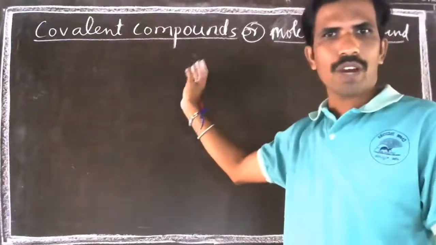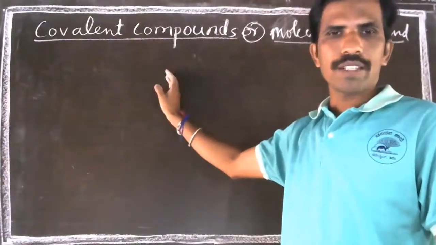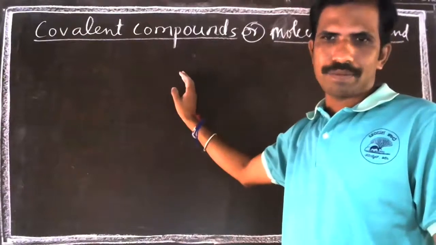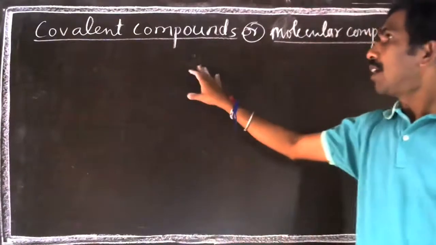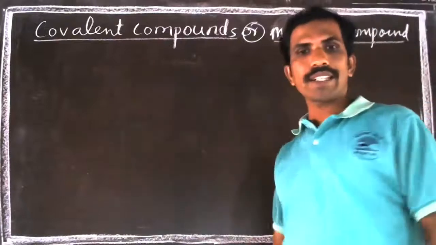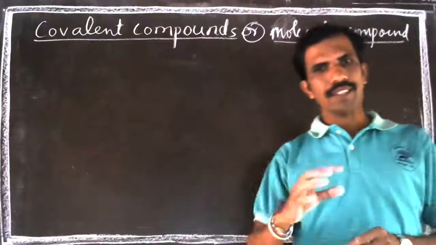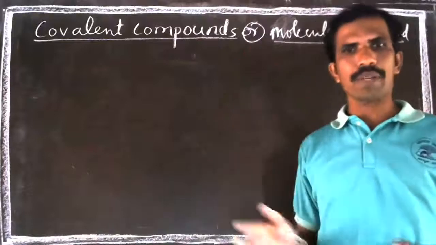Covalent bond is a bond formed between two elements by sharing of electrons. So covalent compounds have certain properties of their own.